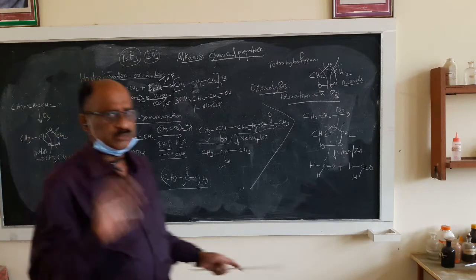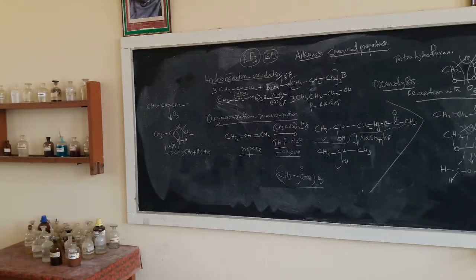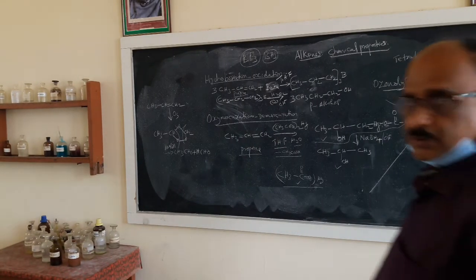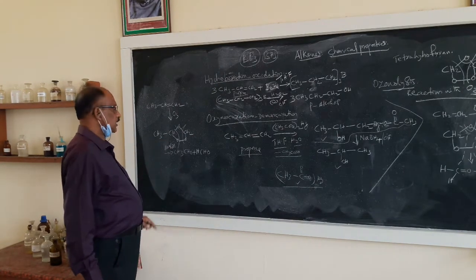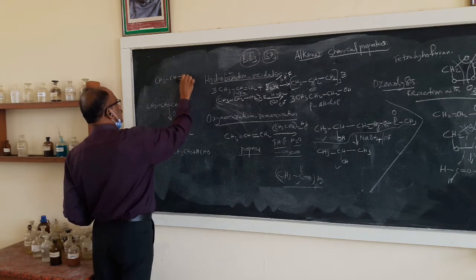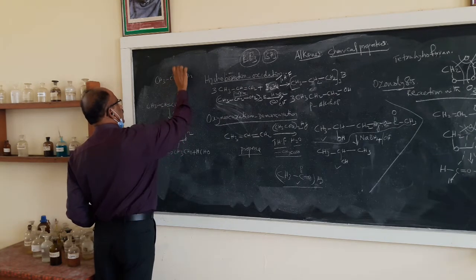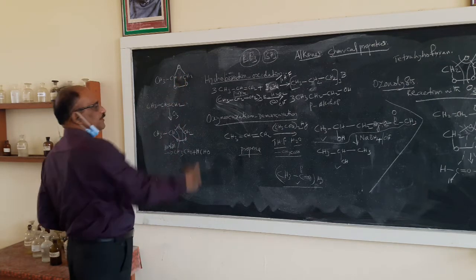On the extreme other side, I have written another reaction, the reaction of ozone with propene. You can see here CH3CH=CH2. Here the bond is cutting off, and another addition is taking place, so oxygen is added like this.